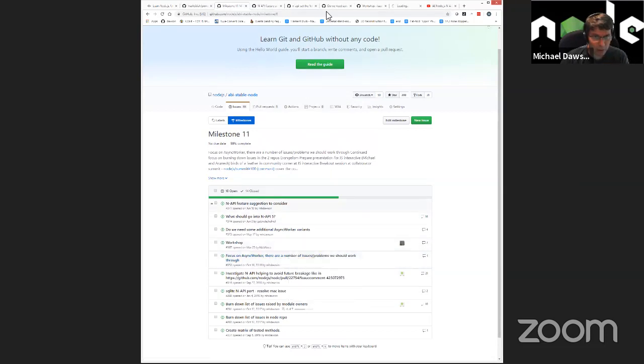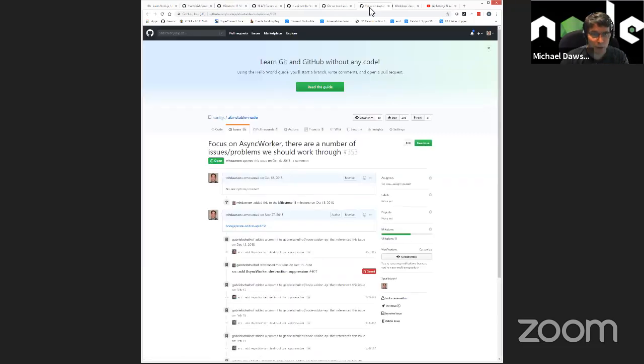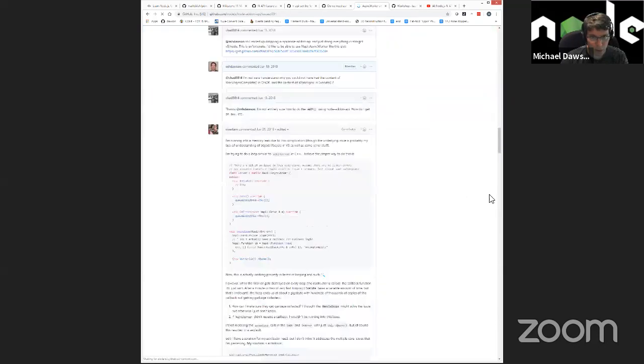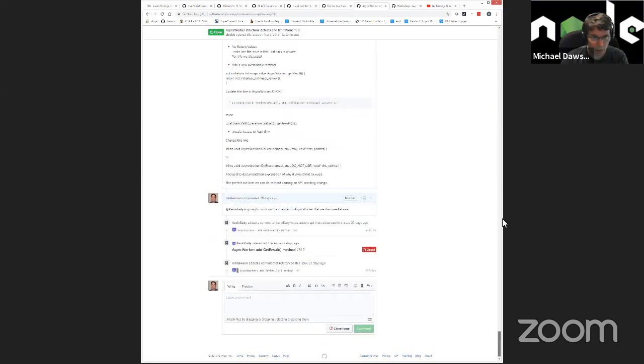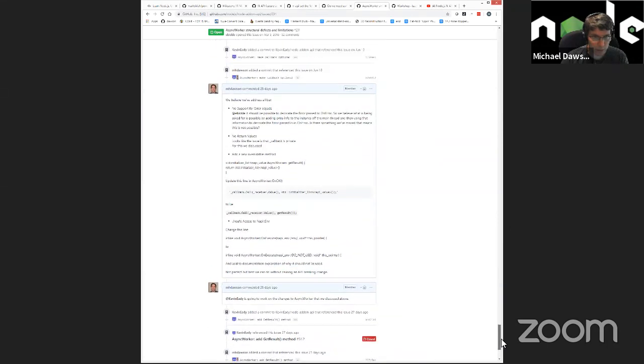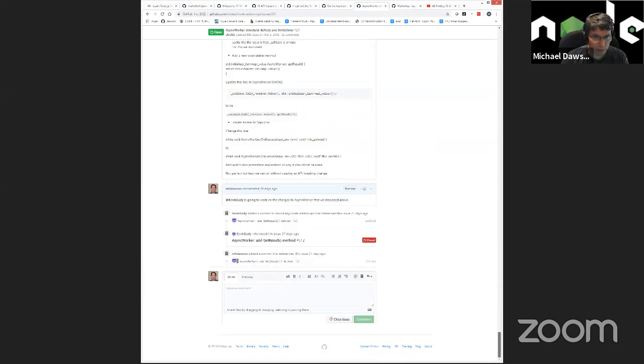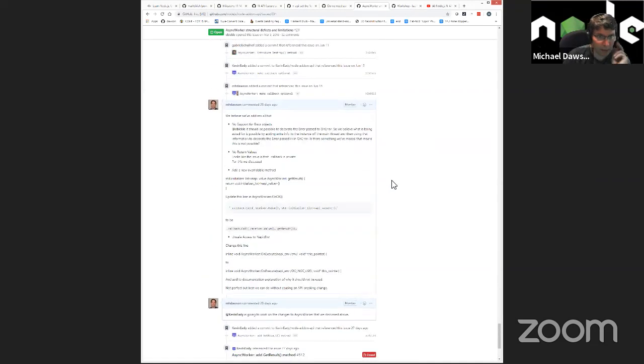Focus on async worker. There's a number of issues. This one I know that Kevin had worked on, and we were getting close. We've addressed all but no support for error objects. That one, no return values.